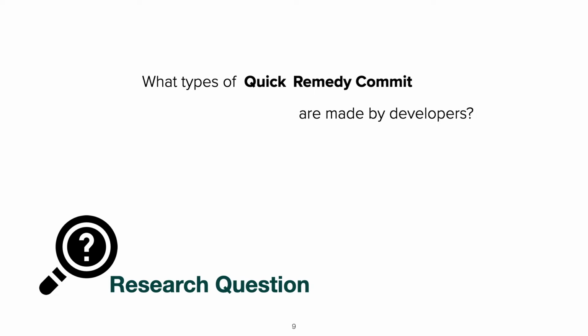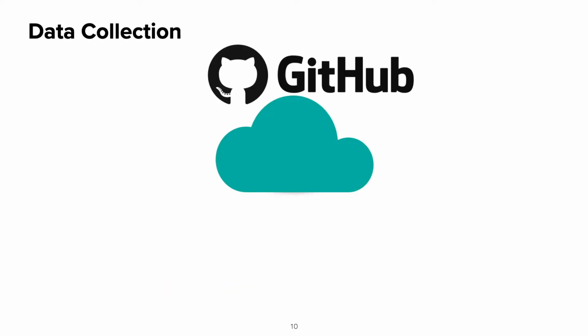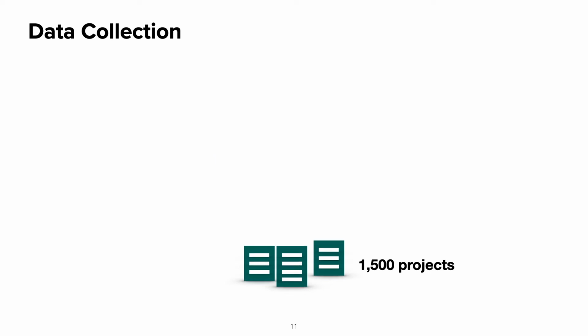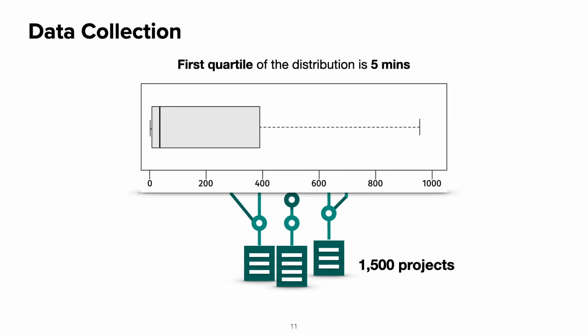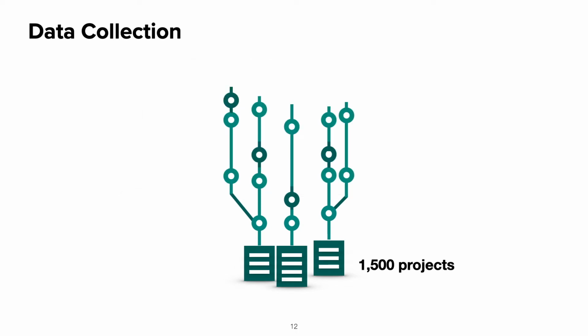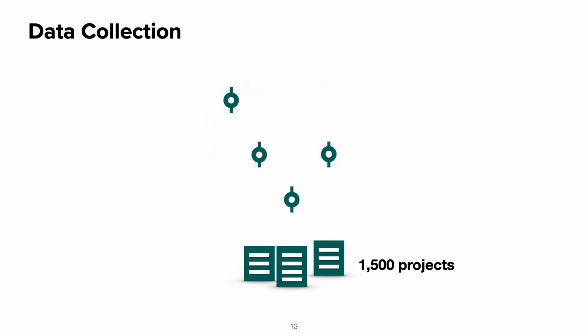Now I will move on to the research details and start with the data collection part. From GitHub, we selected 1,500 Java projects with some predefined constraints to make sure those projects are real projects. And then we mine the complete history of those 1,500 projects and gather the information of the time intervals between all the adjacent commits. We use 5 minutes as a threshold, which is the first quartile of the distribution, to filter out those remedy commits that are not quick enough. After this process, we have around 1 million commits left in our dataset.